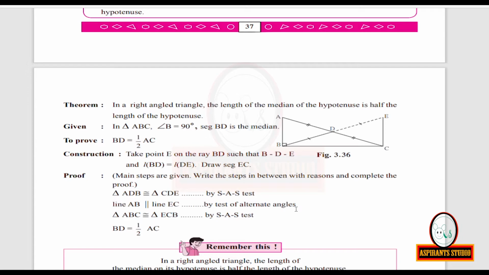Therefore, line AB is parallel to line CE by alternate angles test.